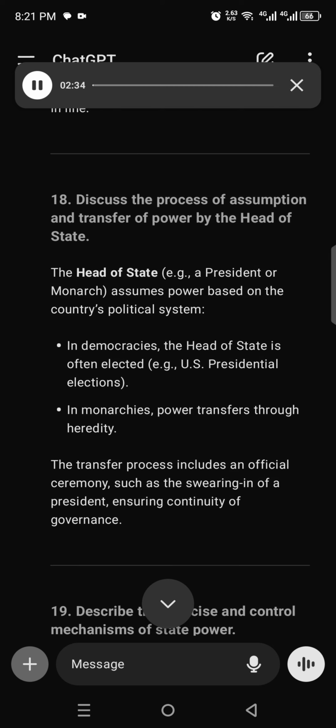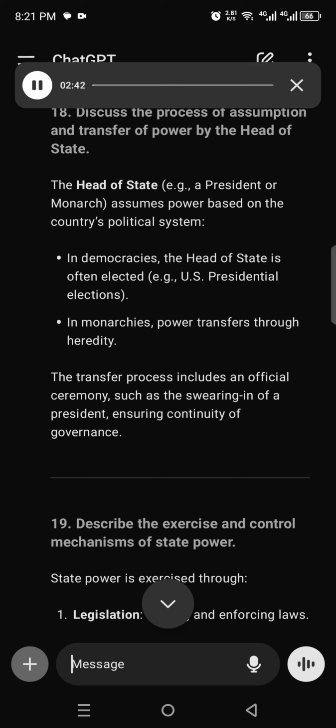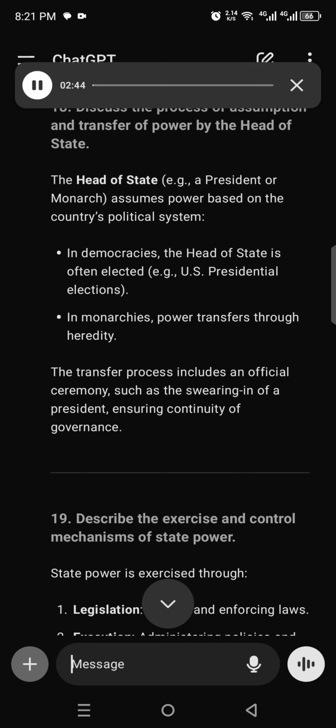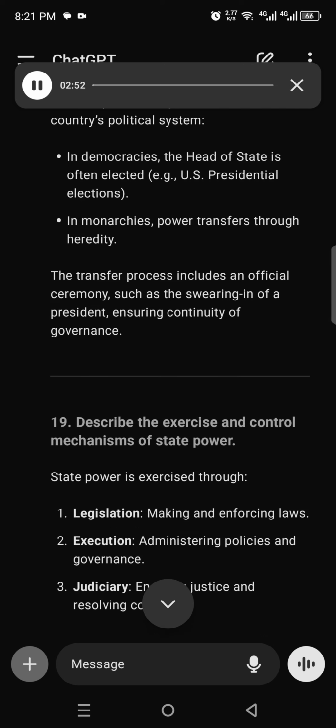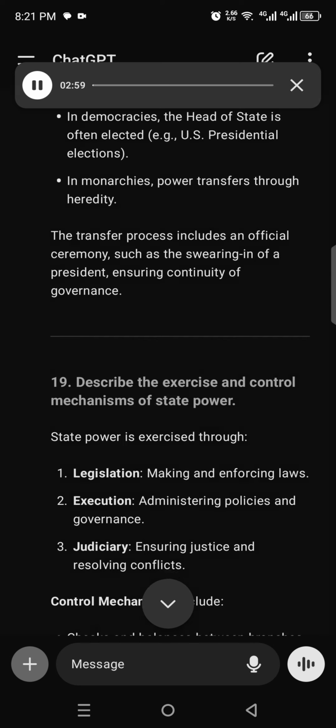18. Discuss the process of assumption and transfer of power by the head of state. The head of state, e.g., a president or monarch, assumes power based on the country's political system. In democracies, the head of state is often elected, e.g., U.S. presidential elections. In monarchies, power transfers through heredity. The transfer process includes an official ceremony, such as the swearing-in of a president, ensuring continuity of governance.